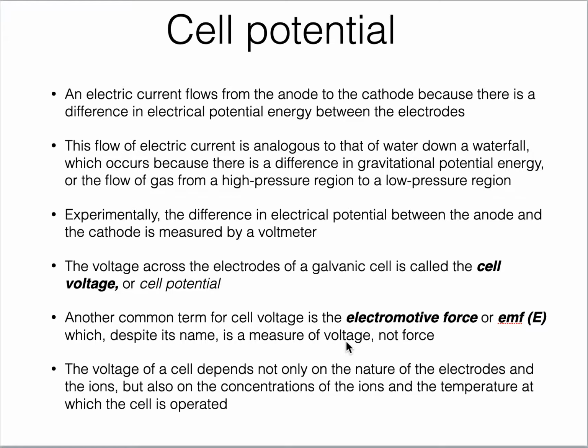Now, this potential or cell voltage depends upon different factors, including the nature of electrodes, what is the nature of the electrode material, and the nature of ions. You have seen the example of zinc and copper. It also depends upon the concentration of ions. The higher the number of ions, the movement of electrons will be for a longer period, and that will be responsible for producing electrical energy.